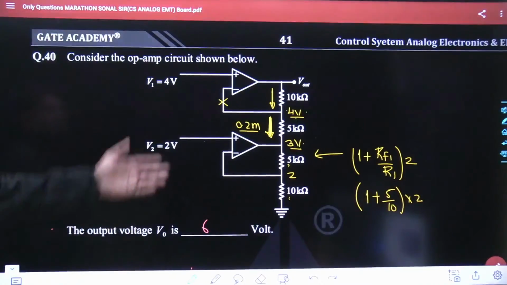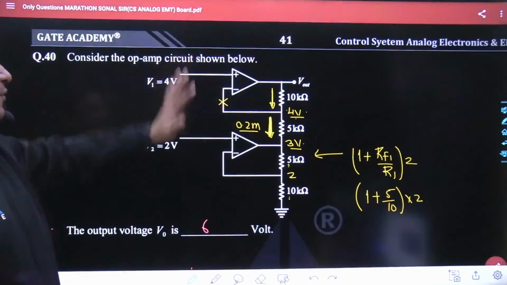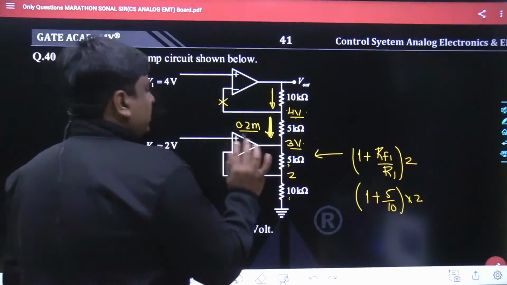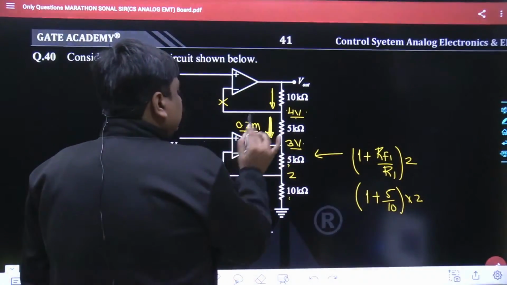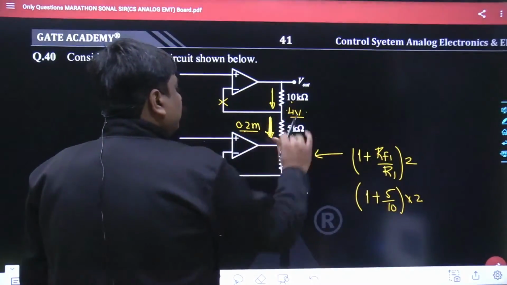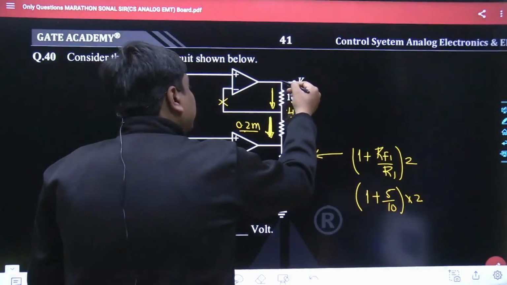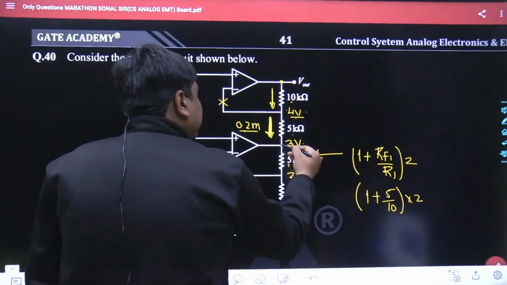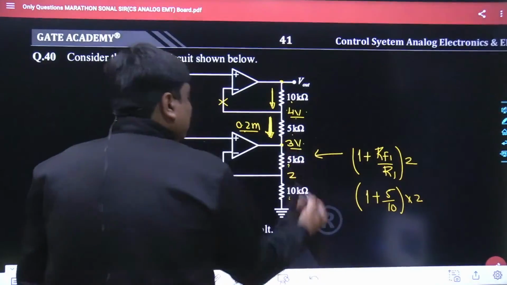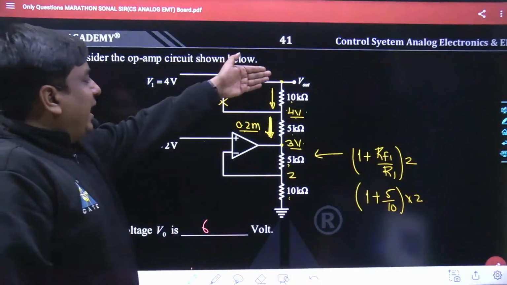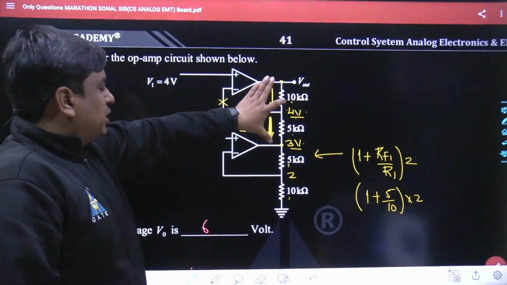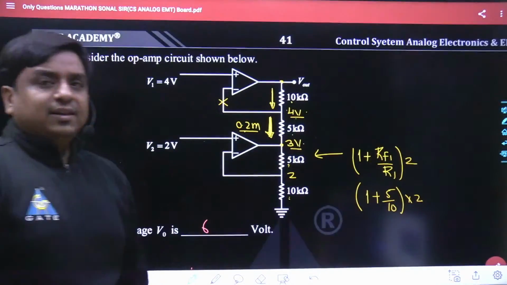Agreed now? But anyways, with the help of this outcome, we can find everything. So just try to understand it this way. This 0.2 milli is going to flow across the 10 kilo as well as the 5 kilo, and this will give you the potential difference between this terminal and this terminal, and the voltage at this terminal is already known to be 3 volt. Once we add the voltage difference between these two terminals plus the 3 volt, we will be getting the answer as well.